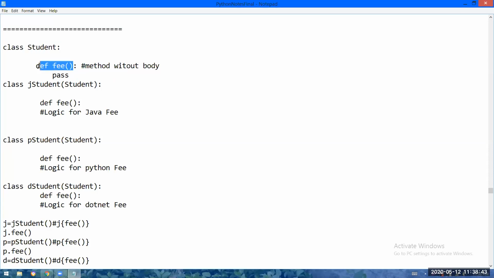Without fee, there is no class, let us say. So I told that the fee function should be there. Just represented that the fee function should be there for every student. Fee should be there for every student, but I didn't write the body.